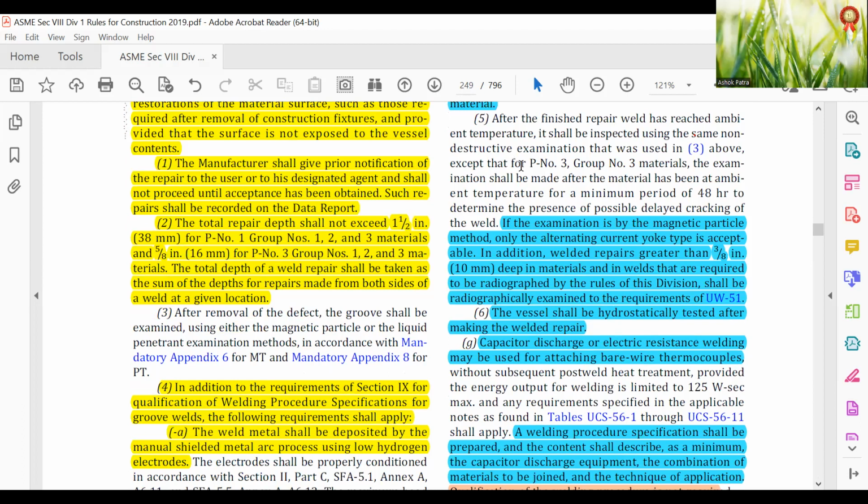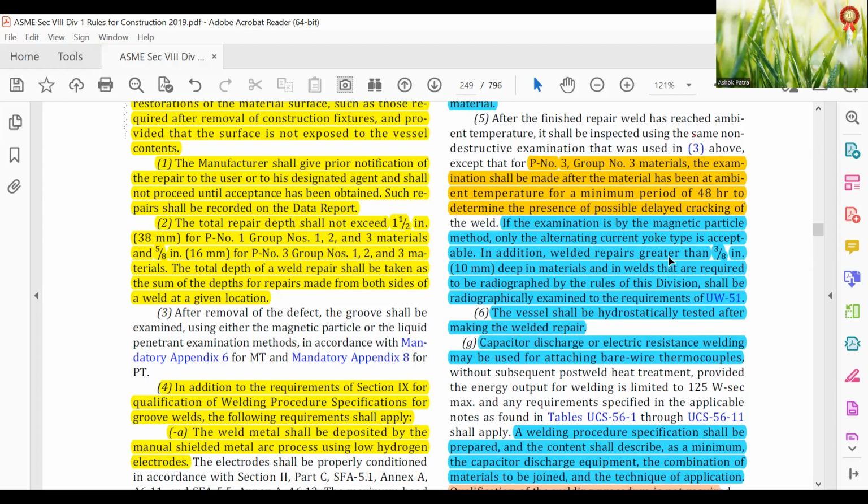There is another thing. For P-number 3, group number 3 material, the examination shall be made after the material has been at ambient temperature for 48 hours to determine the presence of possible delayed cracking of the weld. For the examination by the magnetic particle method only, the alternating current yoke type is acceptable.